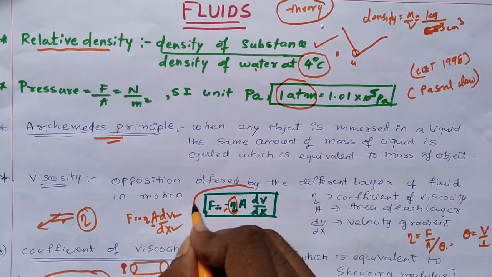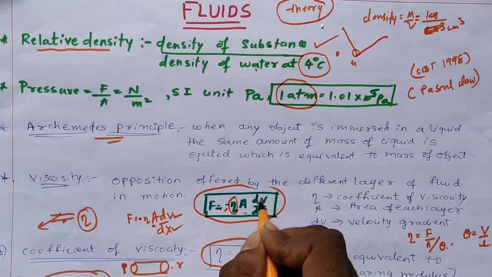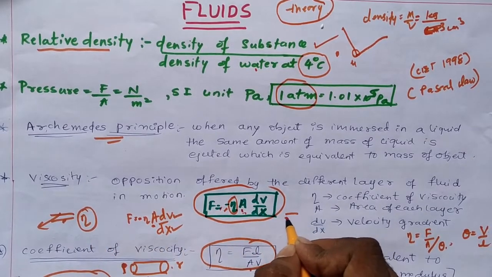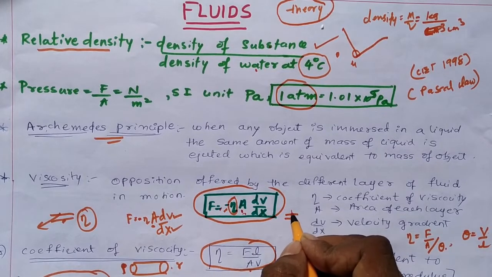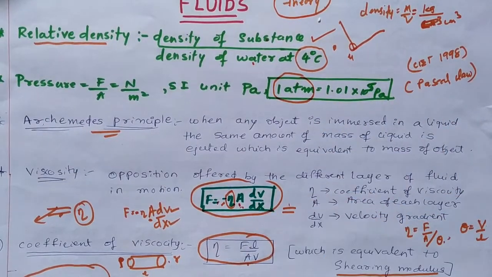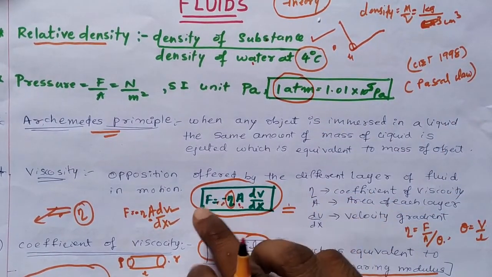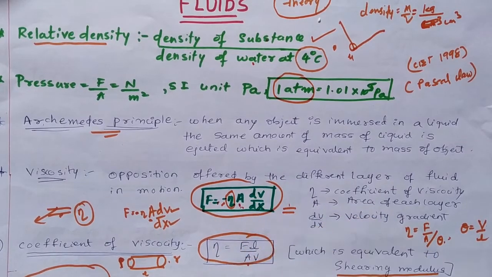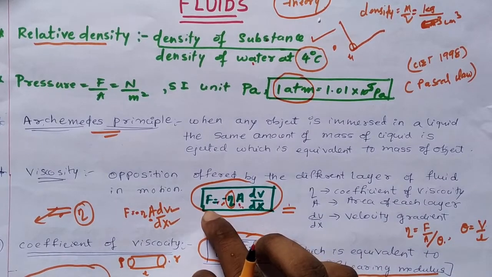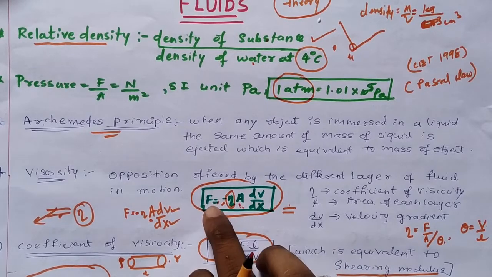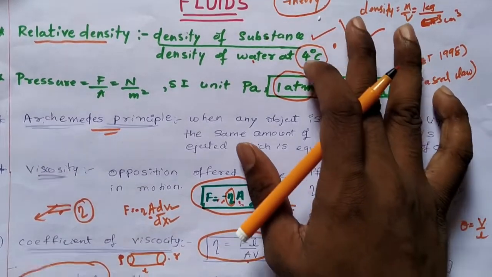Viscous force formula is minus eta into A into dv by dx, where A is the area of the surface of contact. Both the surfaces are in contact. dv by dx is the velocity gradient. Why is it negative? The force is a dragging force, which is always in the opposite direction to that of the velocity. Velocity of the liquid is in the forward direction, but the dragging force is always in the opposite direction. The relation between dragging force and velocity gradient will always be negative.